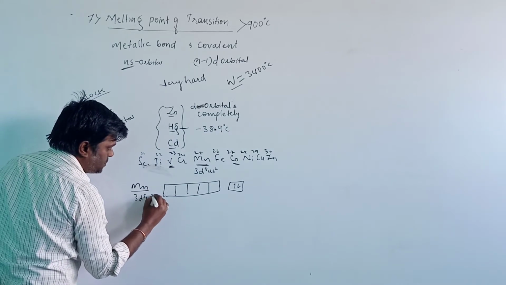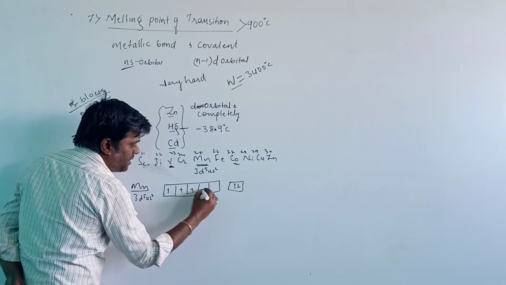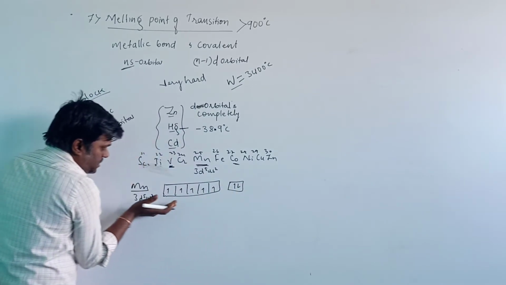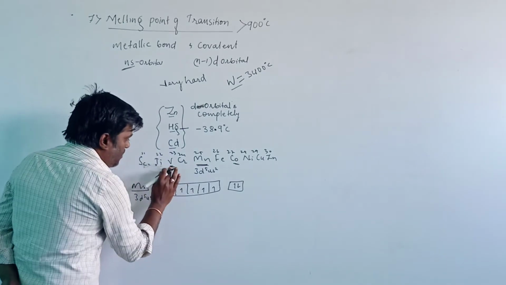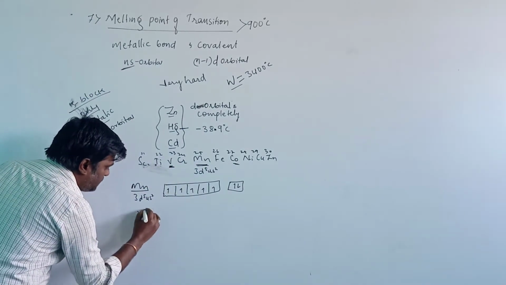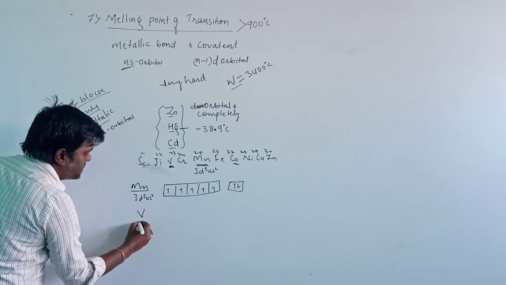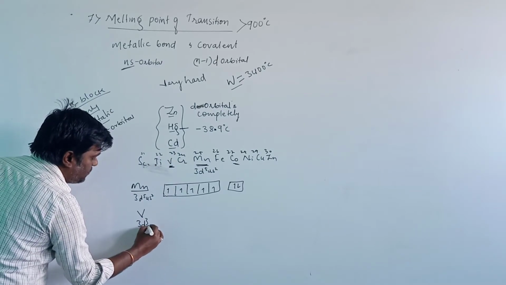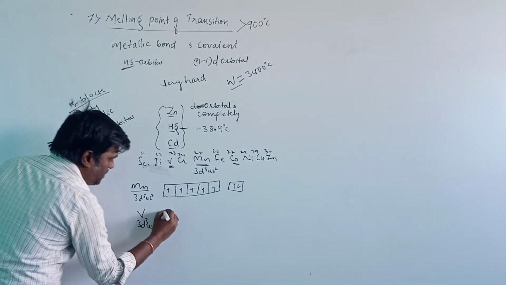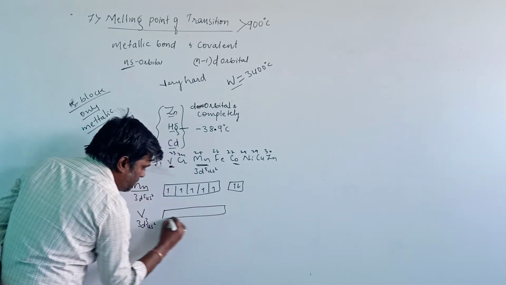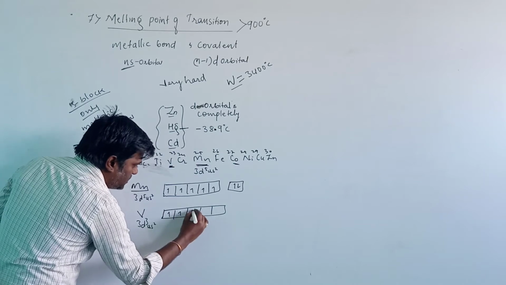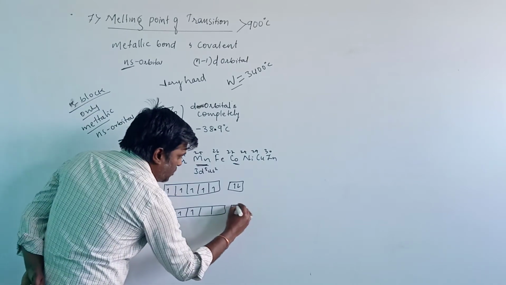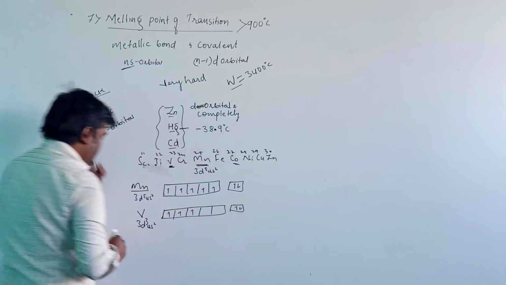3d5 4s2. Then it is the complete and outermost electronic configuration for manganese. When we take vanadium, the electronic configuration is 3d3 4s2. When we fill up the outermost orbits, there are 3 electrons in the d orbital, and in the outermost orbit there are 2 electrons present.